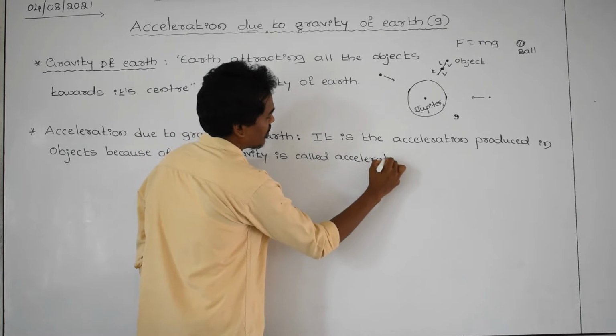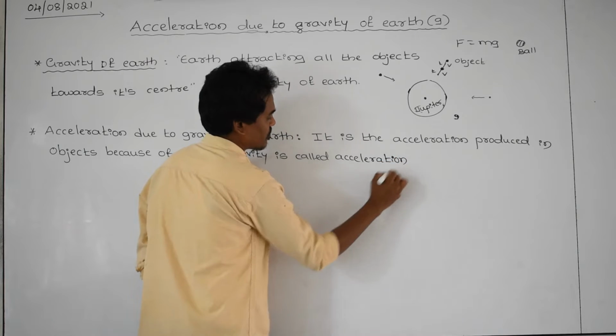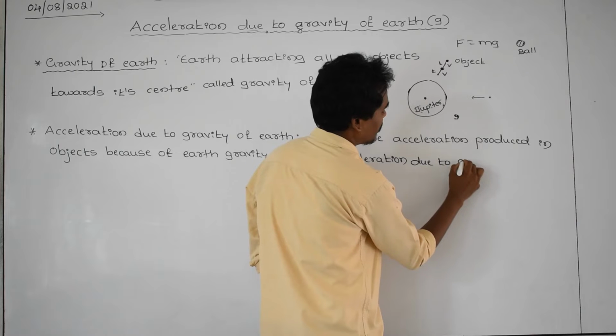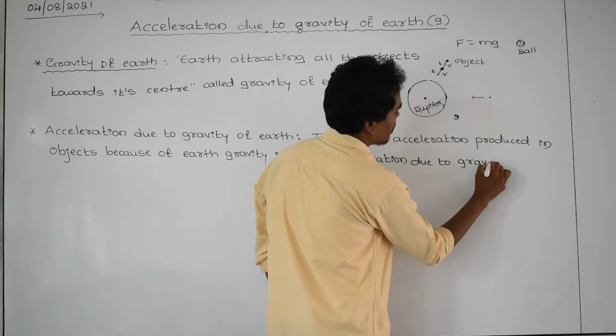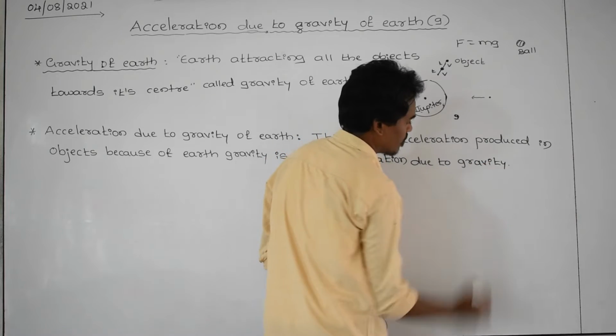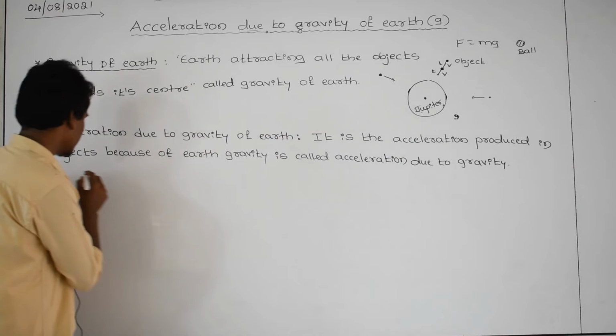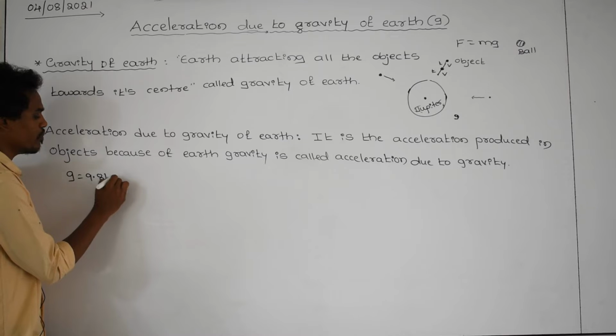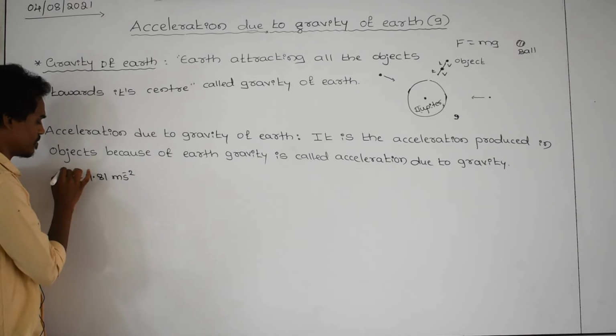Acceleration due to gravity. Its value for earth is 9.81 meter per second square. For earth, the g value is equal to 9.81 meter per second square.